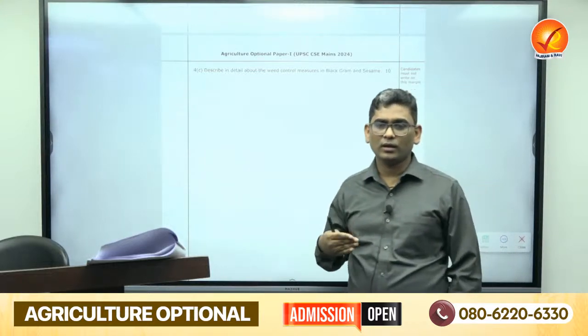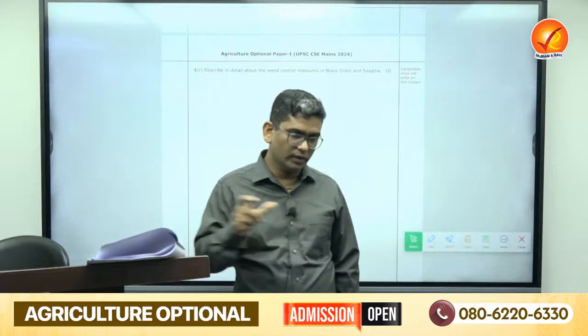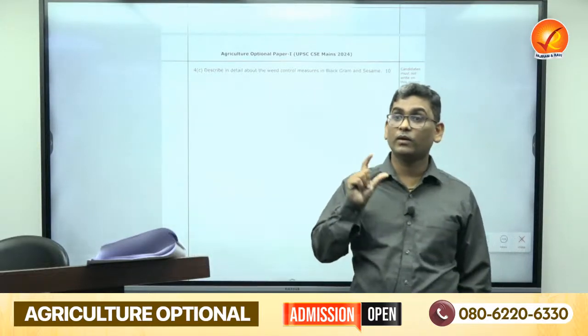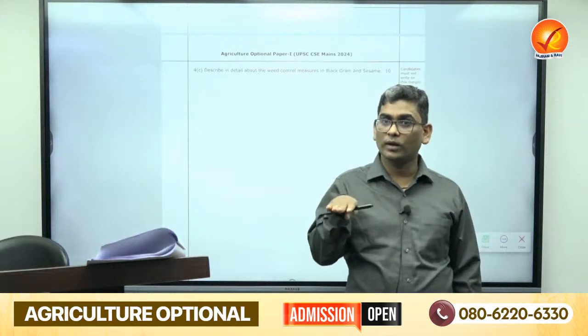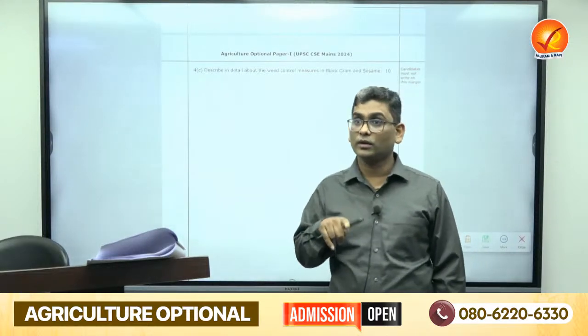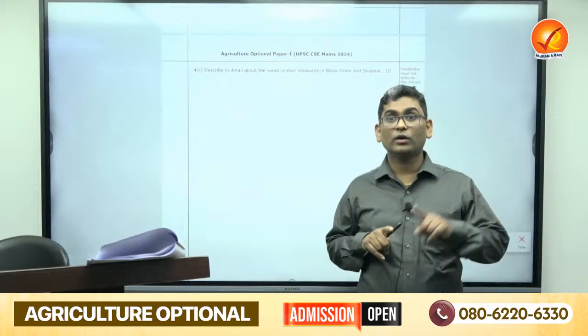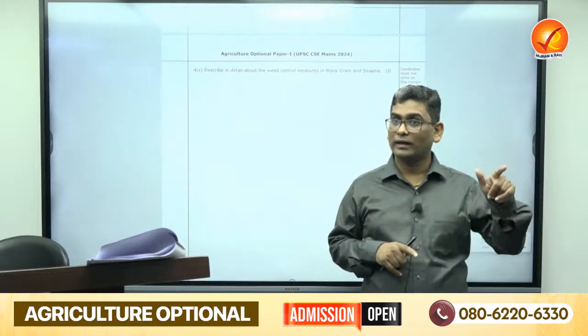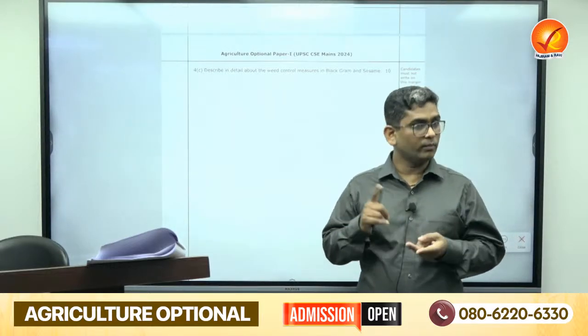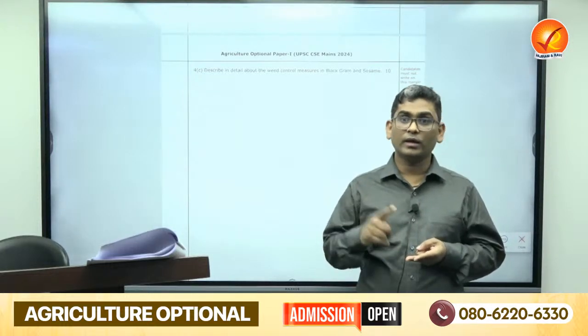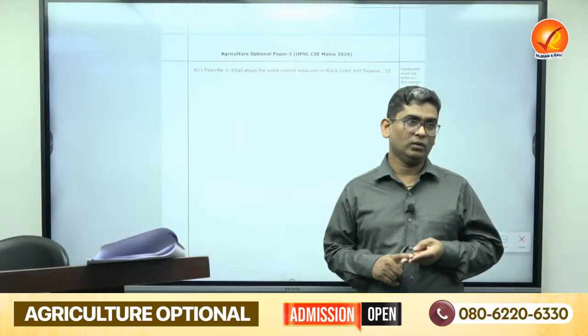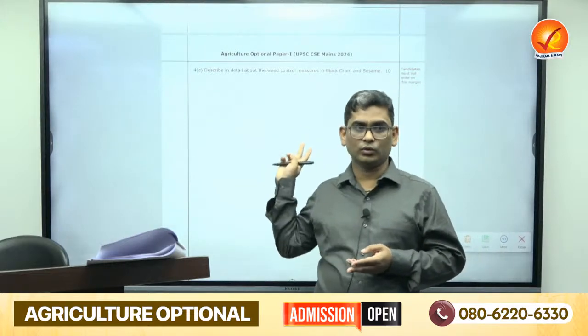Why are biological methods not that famous in field crops? Because though biological methods are available, their time span for controlling weeds is very high. It takes 2 to 3 years for complete control or to bring the weeds to a normal level. That's why biological methods are not used in cultivated land. Mostly they are used on non-cultivated land like grounds and roadsides. That's why cultural and chemical methods are very famous. For both crops you could write this.